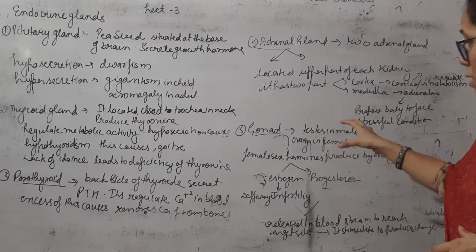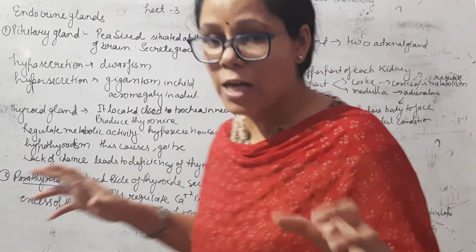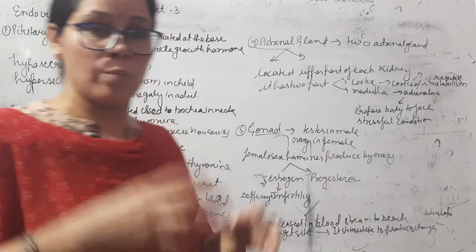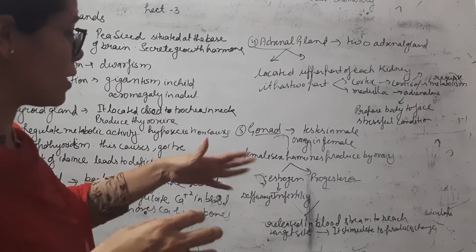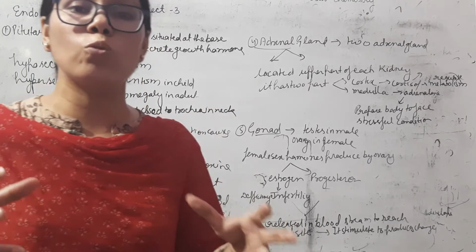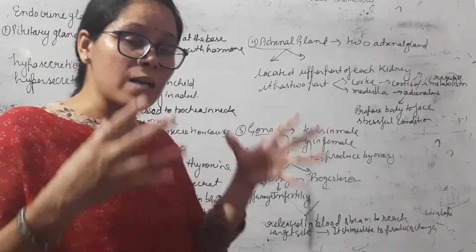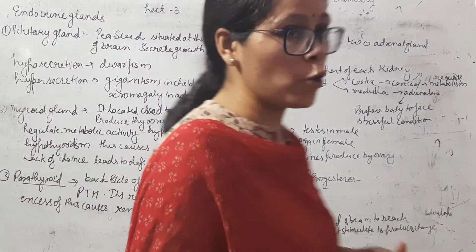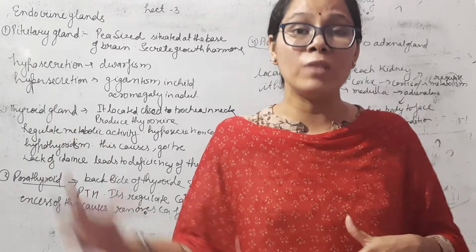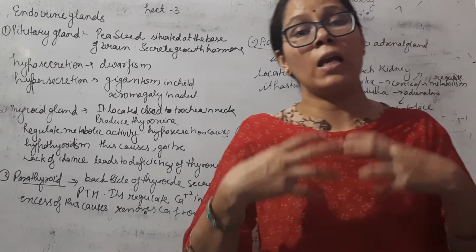These hormones are released in our bloodstream, and with the help of the bloodstream, they reach the target site. The target site is stimulated to produce changes in our body. Due to the action of these hormones, different changes occur in our body.